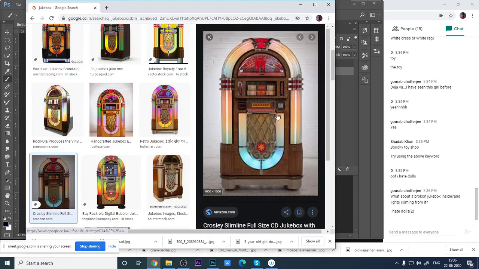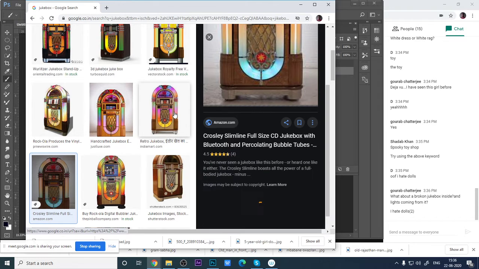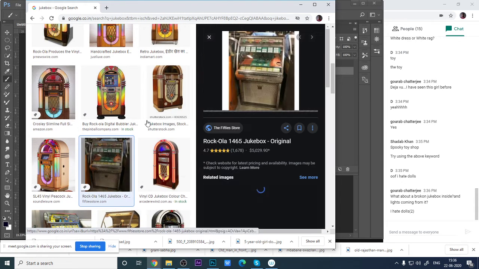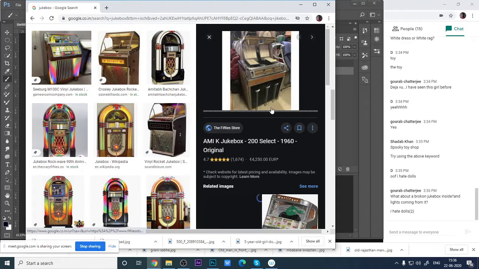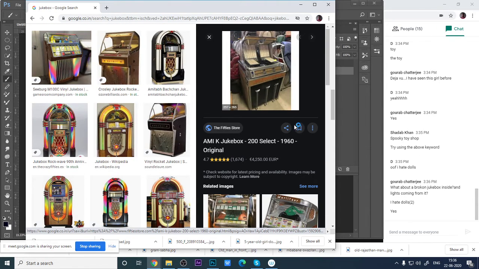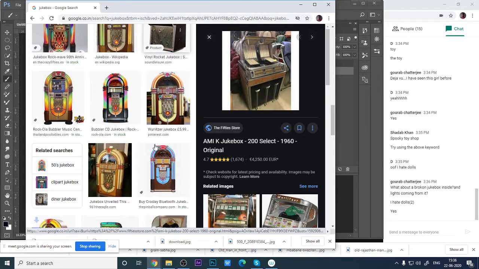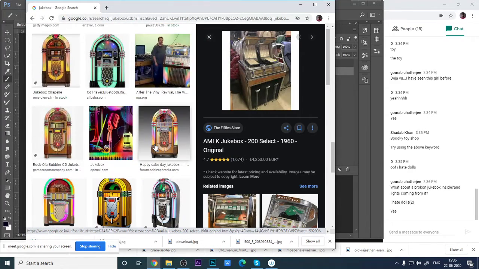Yes, you can use this. That should be an old style, right? Should be old style. Yeah, you can use this anyhow. Yes, you can use this.